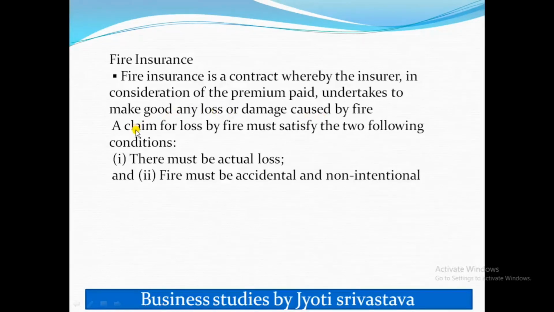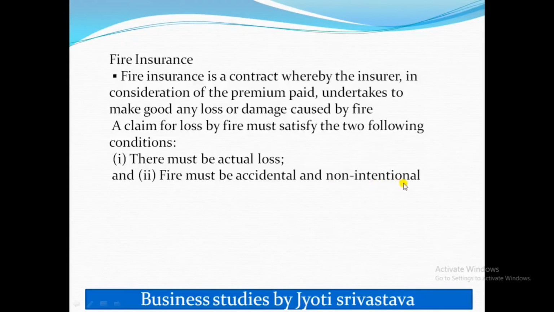And for a claim for loss by fire, it should satisfy two conditions. The first one is there must be actual loss, and the loss should be because of fire only. And this fire should be accidental and not intentional.